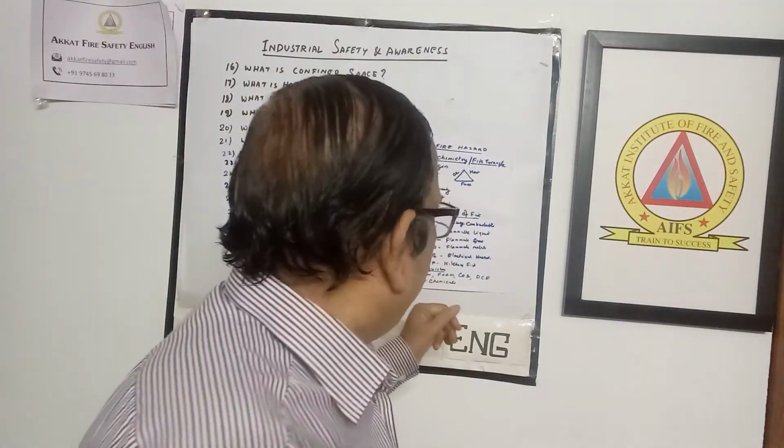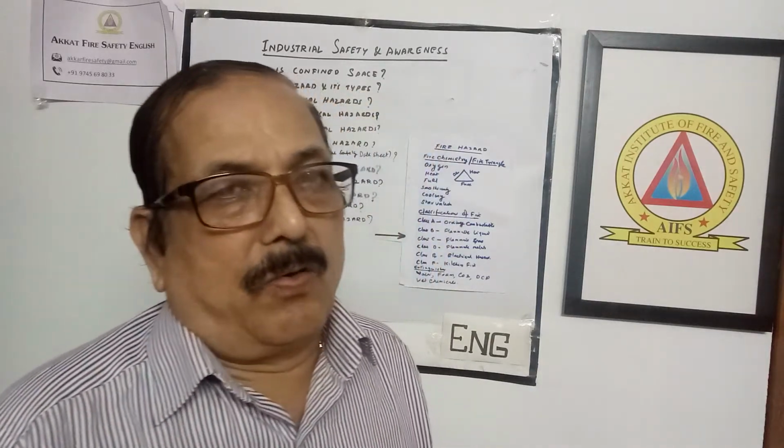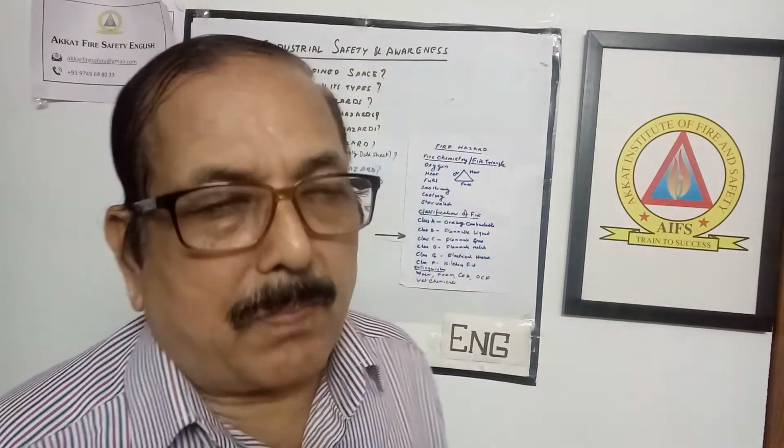Then Class F is kitchen fire or cooking oil fire. That is, something burning in the cooking oil. That is known as Class F. This is recently developed. So these are the fire categories. Class A, ordinary combustible like wood, paper and cloth, etc. Class B is flammable liquid, petrol, diesel, kerosene, etc. Class C is flammable gas, something like LPG, CNG, etc. Class D is flammable metals like sodium, magnesium, potassium, etc. Class E is electrical hazard.